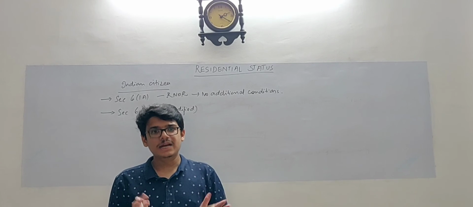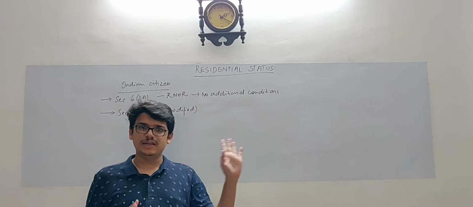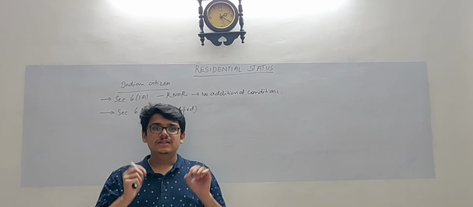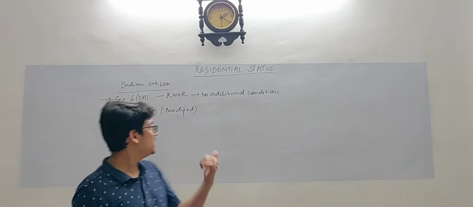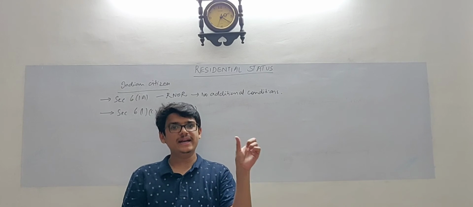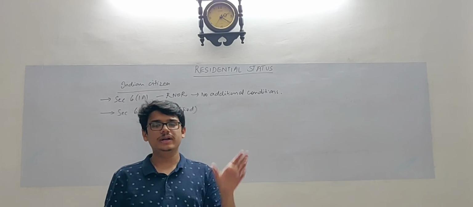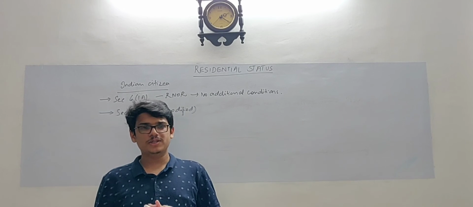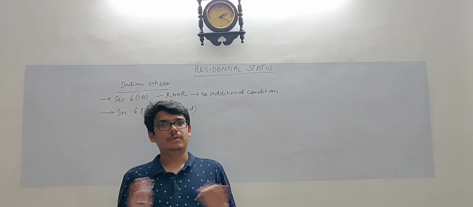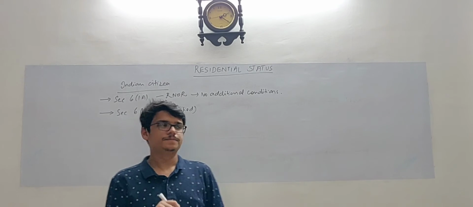If he is a resident by virtue of section 61A, the original section, then he shall be an ROR. And if he is resident by virtue of section 61C modified, the 120 days which was substituted in place of 60 days, that section has to be checked. And if he is resident by virtue of that section, he shall be called an RNOR. Additional conditions are not to be checked.